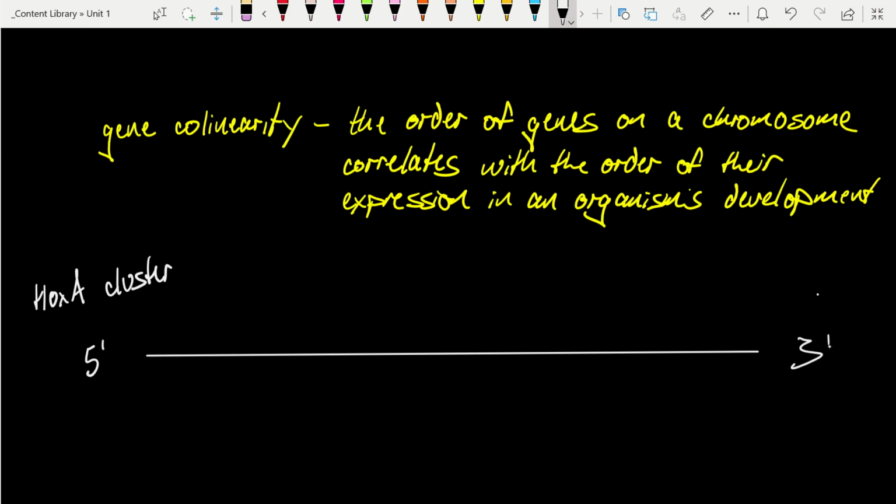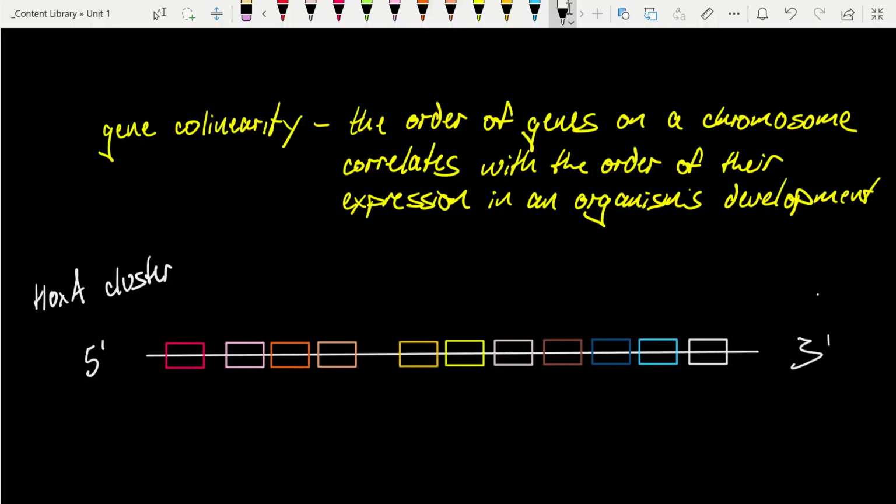And let's look at the placement of the different Hox genes within this cluster, where each box represents a gene. Here we've got HOXA 13, followed by 11, 10, and 9, and then 7, 6, 5, 4, 3, 2, and 1. So we see the sequential order of these genes along the chromosome.